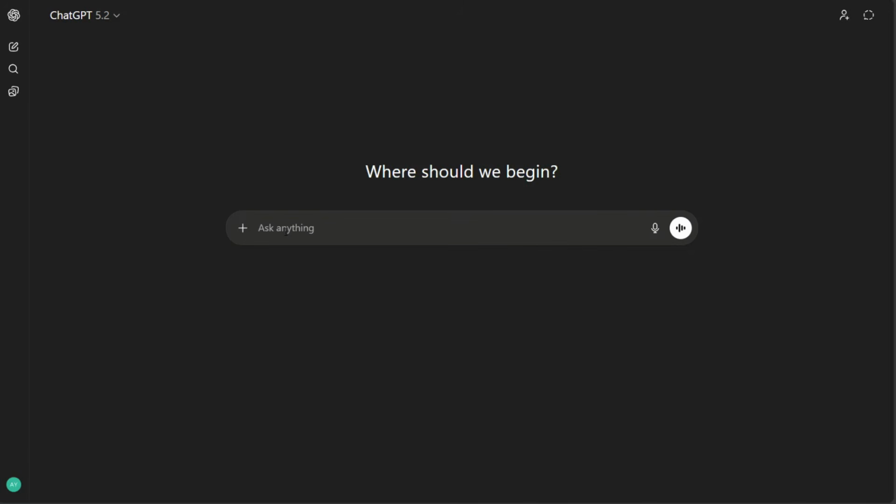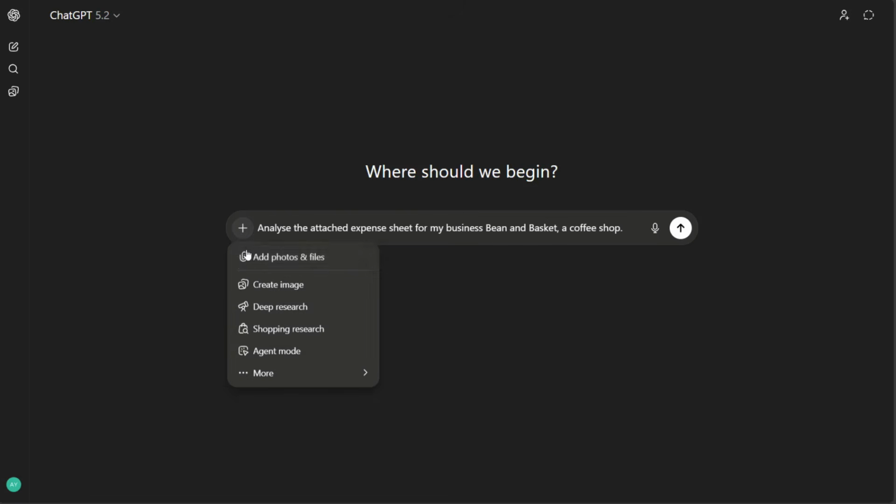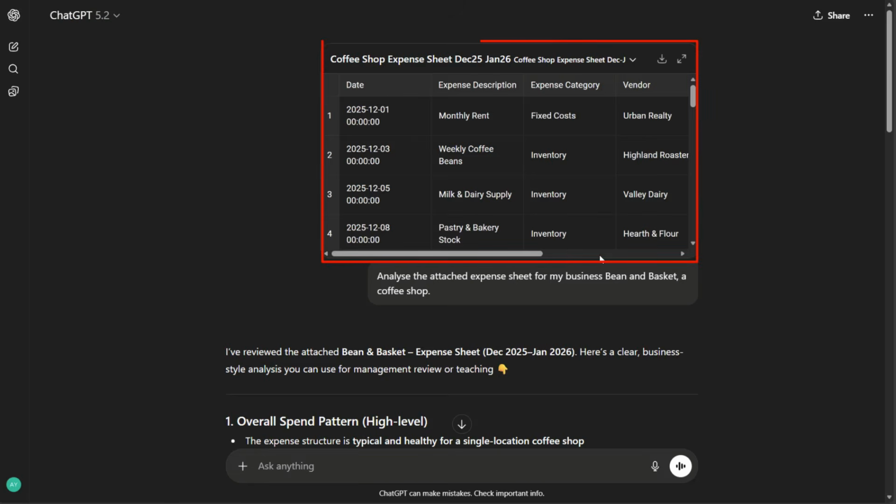First, open ChatGPT and type the prompt. Analyze the attached expense sheet for my business, Bean & Basket, a coffee shop. Then attach the expense sheet for Bean & Basket for the month of December 2025 and January 2026.